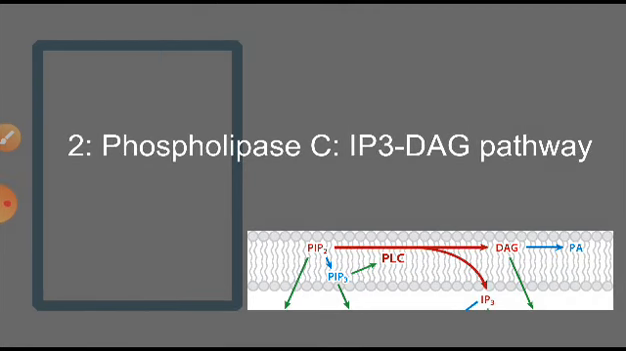Now we will move to the second pathway. This is the phospholipase C IP3-DAG pathway. So here in this pathway we are not going to talk about the cAMP, adenylyl cyclase, or the other proteins which we have discussed before. Here different things will be there. You can see one small diagram I have placed here.